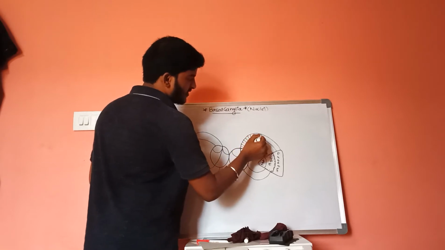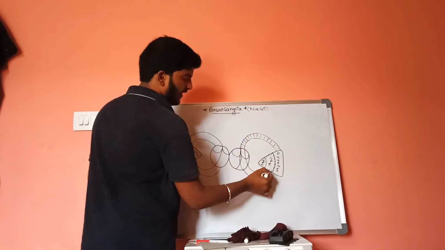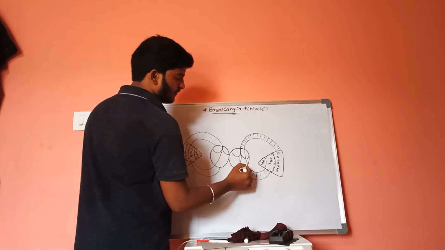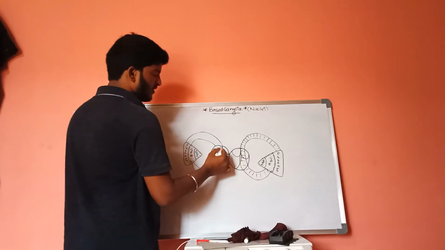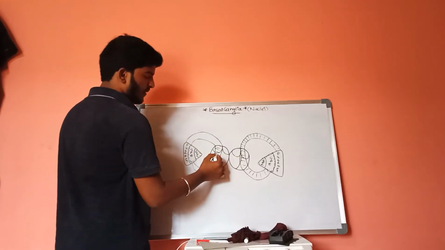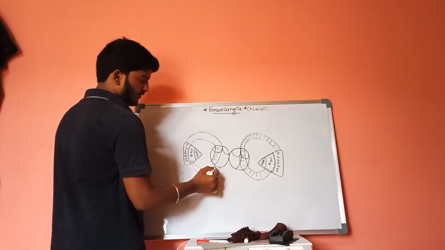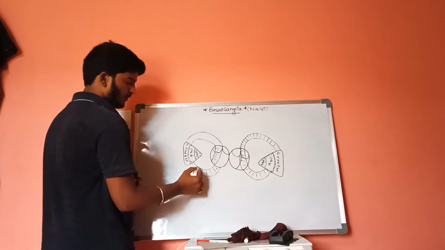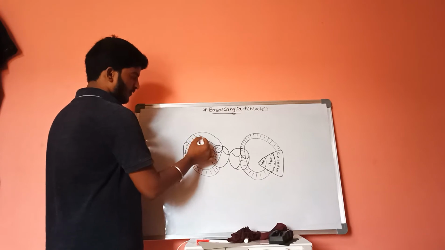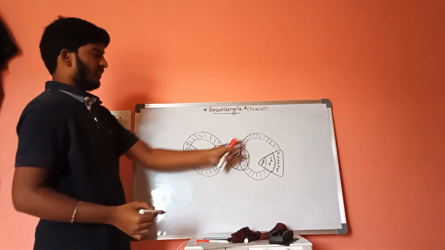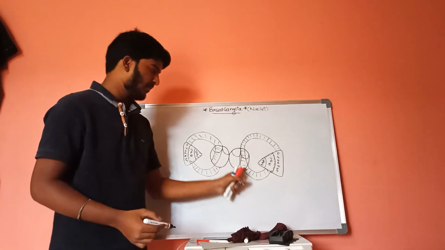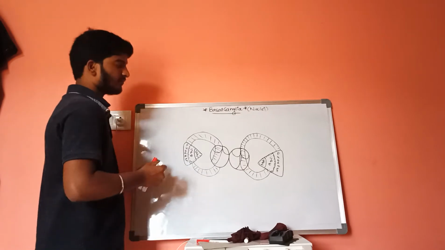This special structure is called the caudate nucleus, which is overlapped by the thalamus.